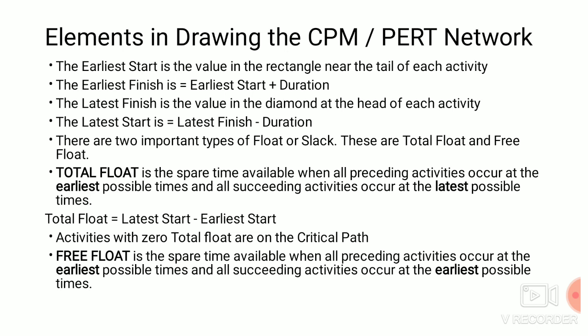And here we are going to see the major 2 types, float and slack. Total float is the spare time available when all the preceding activities occur at the earliest possible time and all the succeeding activities occur at the latest possible time. Total float is equal to latest start minus earliest start. Activities with 0 total float are on the critical path.